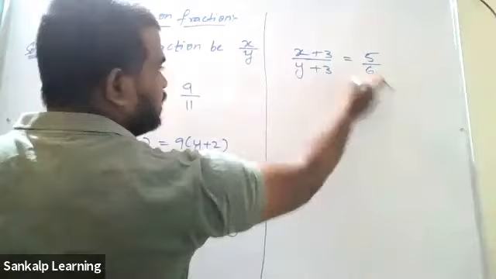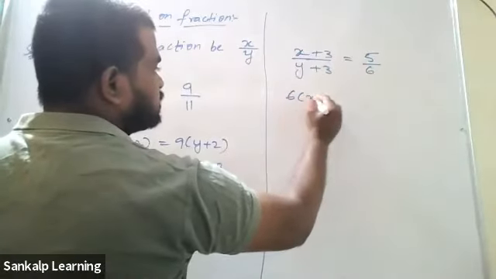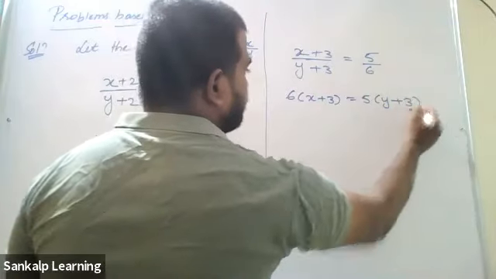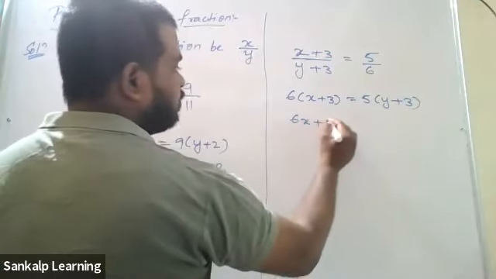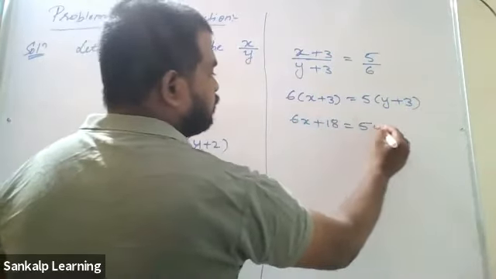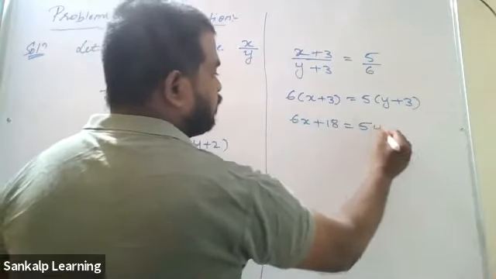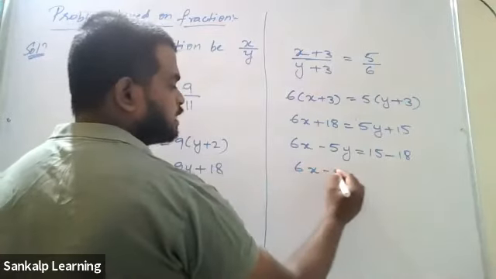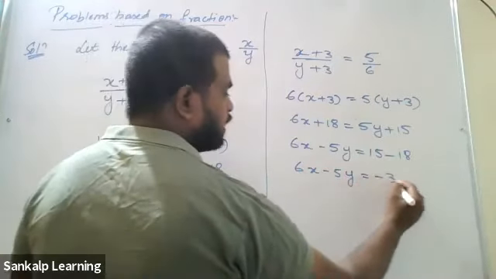So you have 6 into x plus 3, 5 into y plus 3. So 6x plus 18, 5y plus 15. I'm just multiplying. Now transpose. 6x, 5y to this side will become minus 5y. 15 plus 18 to the other side will become minus 18. 6x minus 5y equal to minus 3.